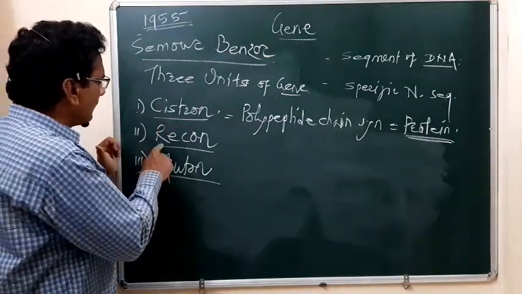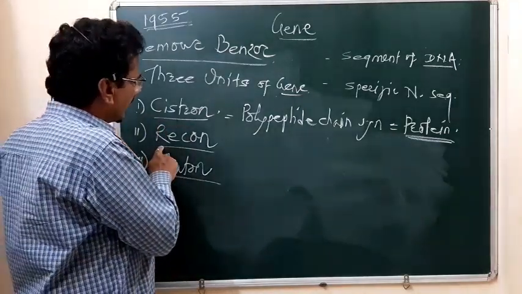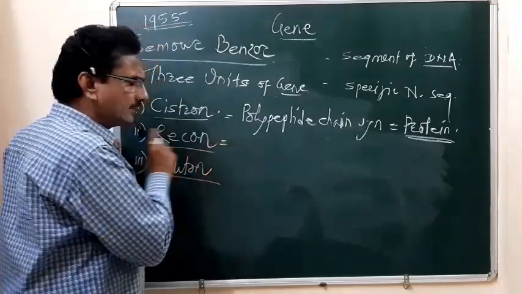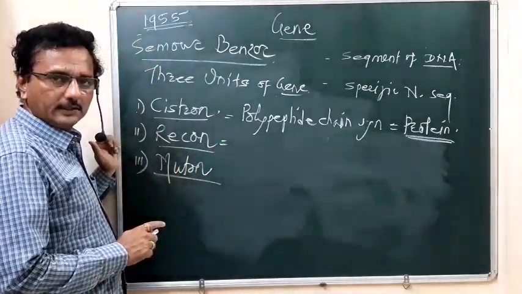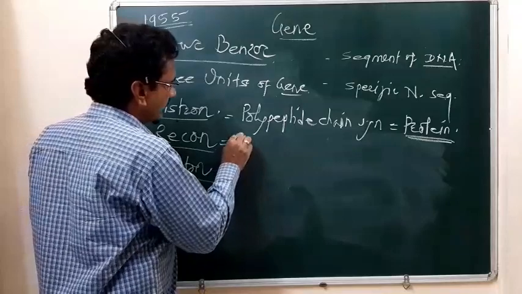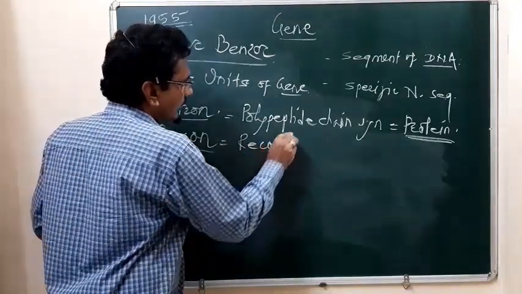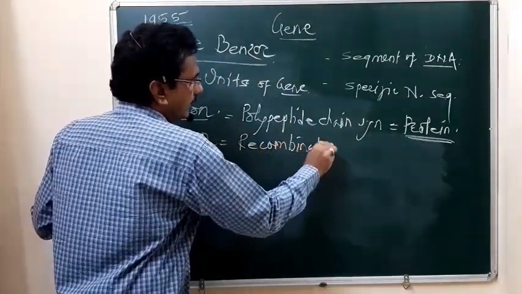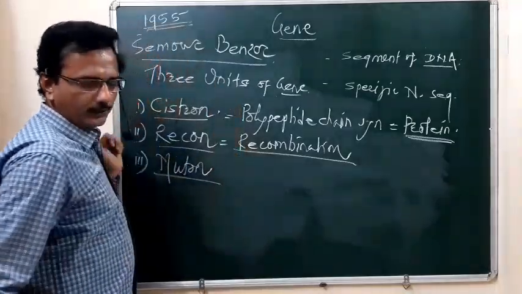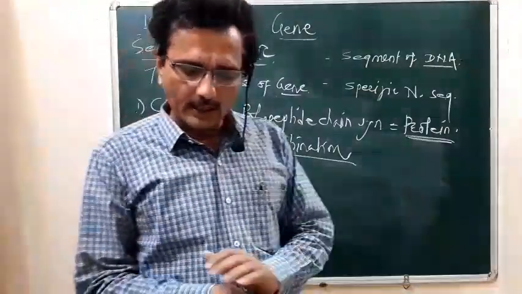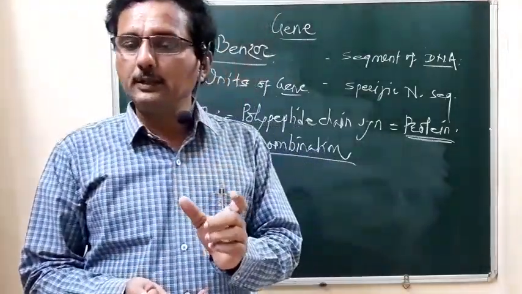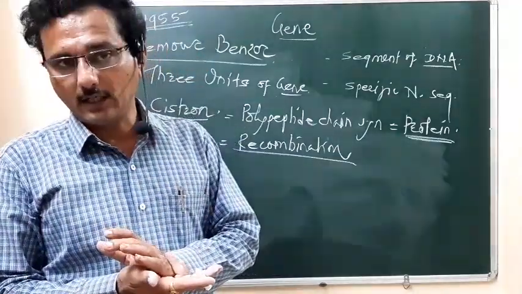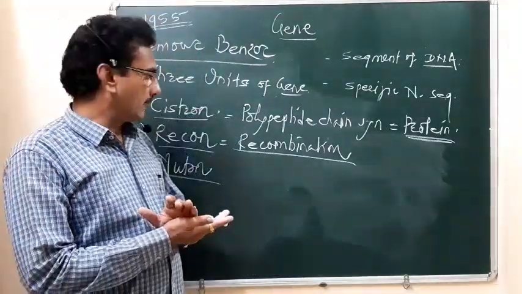Then the other part is the recon. This is the part of the gene that takes part in recombination, and this part is few to many base pairs in length.